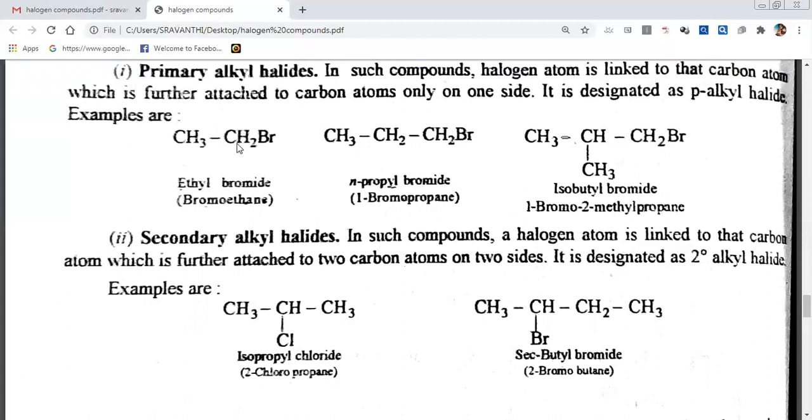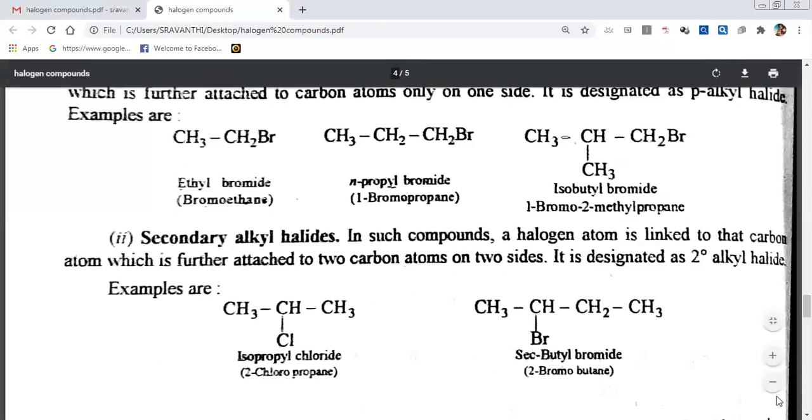The difference is, here the carbon is connected to a primary carbon. This carbon is connected to two carbons, means secondary carbon. Here this halide is there, and this carbon is there. This carbon is connected to how many carbons? 1, 2, two carbons, means this carbon is a secondary carbon. On the secondary carbon the halide is there. That's why it is called a secondary alkyl halide. If the halide is on a primary carbon, primary alkyl halide. If the halide is on a secondary carbon, secondary alkyl halide. If the halide is on a tertiary carbon, it is a tertiary alkyl halide.